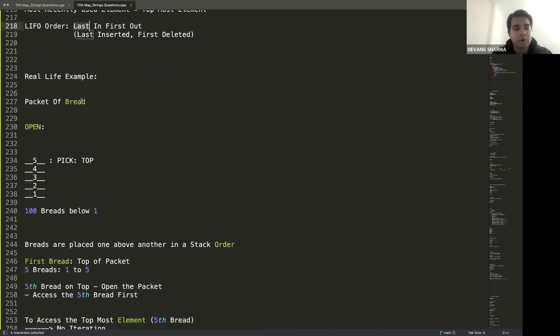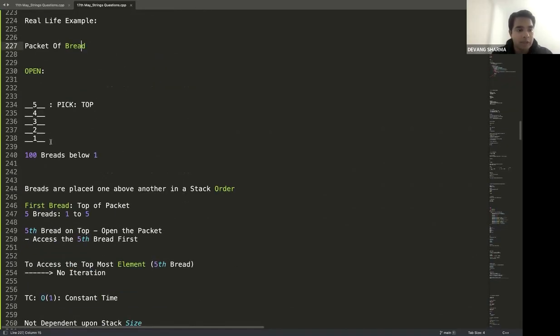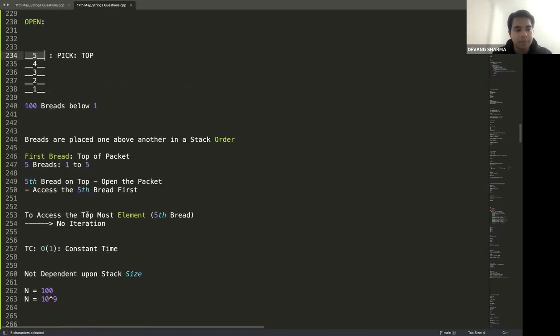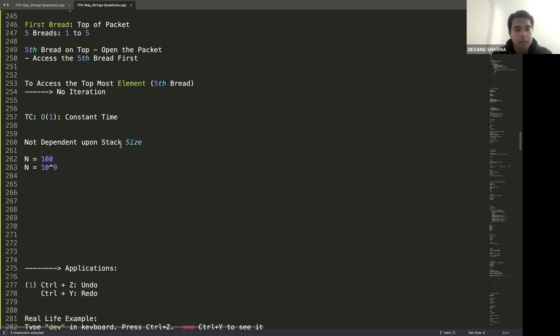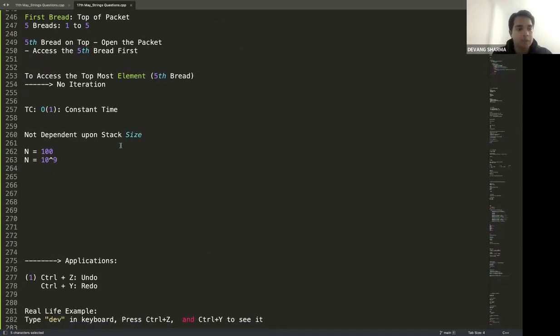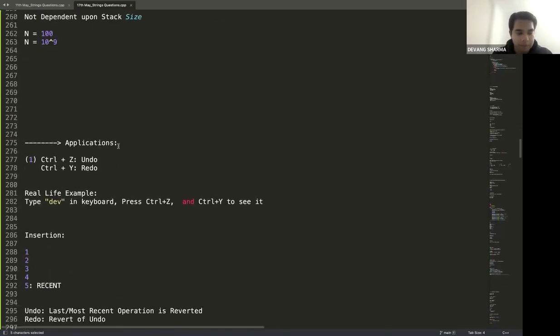Real life example we talked about, which is packet of bread. So let's say if I take a packet of bread, the last element inserted will also be the first element to be deleted. Breads are placed one above another in a stack order. That's what we talked about here. Works in constant time, so irrespective of the size of the stack, it doesn't matter.